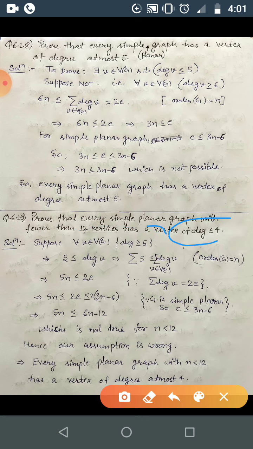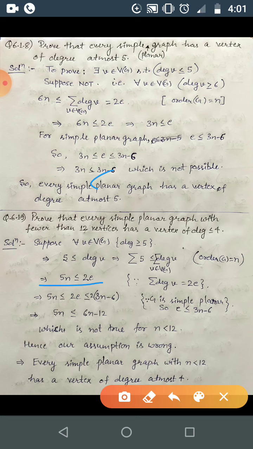Suppose the negation of this one, correct. So for all vertices we have degree of V is greater than or equal to 5. So that's what we are getting here. Now degree of V is greater than or equal to 5. If you take the sum over all the vertices, that is n number of vertices, then it will be 5n.